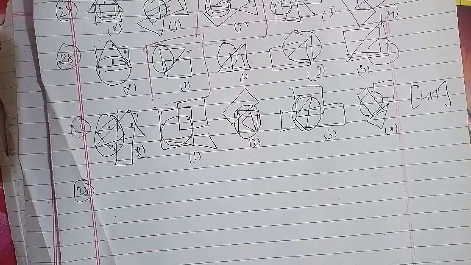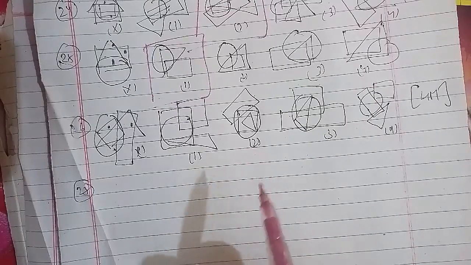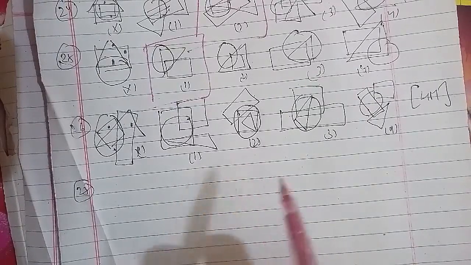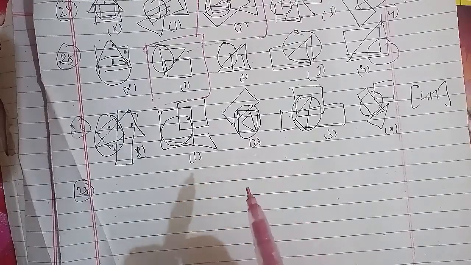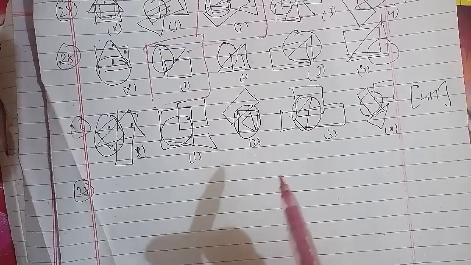Figure X contains 3 dots: one in the region that is common to the circle and square only, the second in the region that is common to the triangle and rectangle only, and the third in the region common to the circle and rectangle. Figure 1 contains no region common to square and circle only. Figures 2 and 3 contain no region common to the triangle and rectangle only. Figure 4 contains all the 3 types of region.